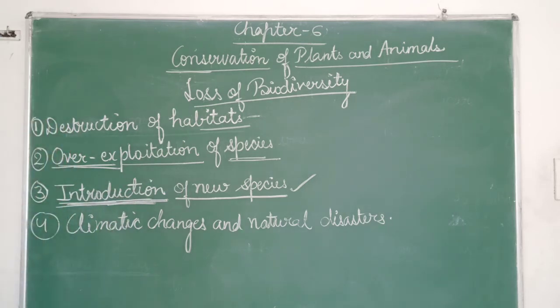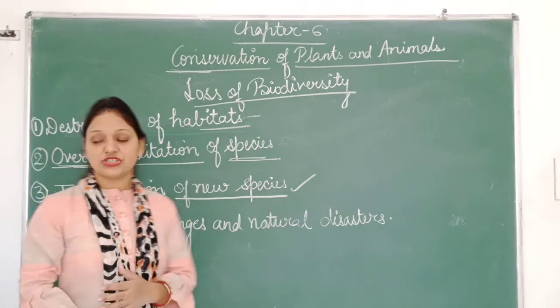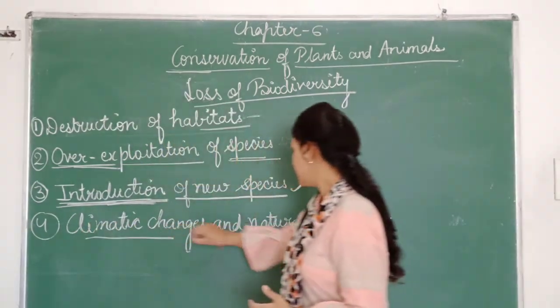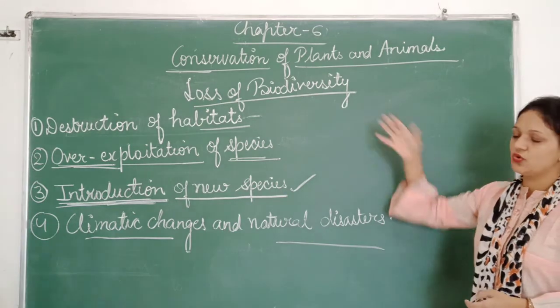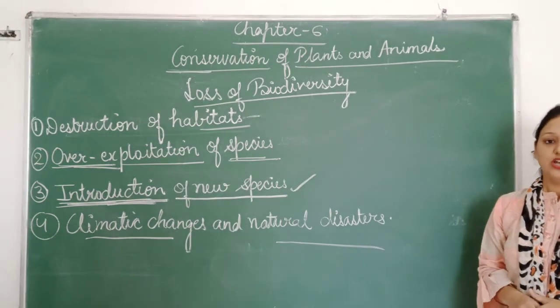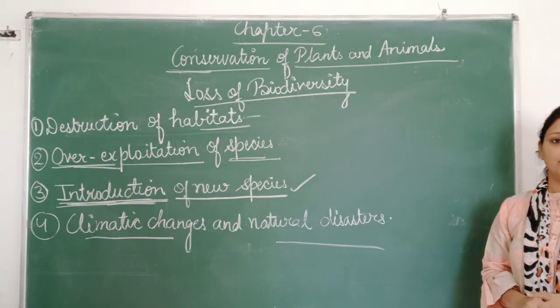Now the last one is climatic changes and natural disasters. Natural events and human activities can cause various kinds of changes which lead to climatic changes and natural disasters, which ultimately lead to loss of biodiversity. So this was about the loss of biodiversity.